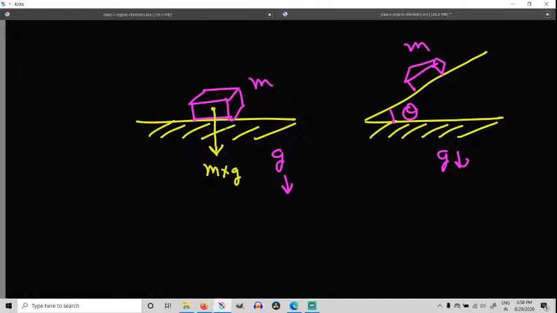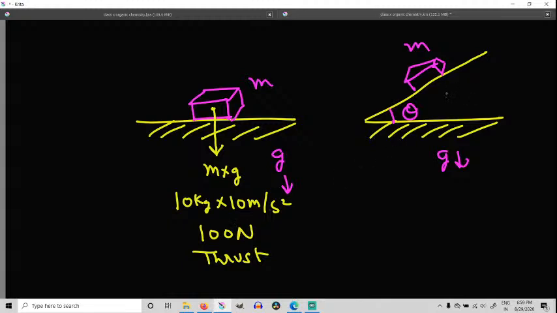Suppose the body is of 10 kgs, and to make the calculations easy, I keep the acceleration due to gravity as 10 meter per second square. So in this case, the thrust which is acting on the body is 100 newtons.